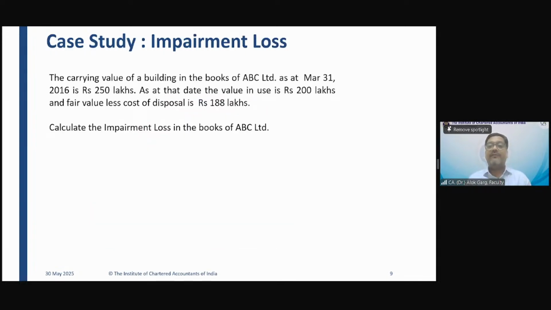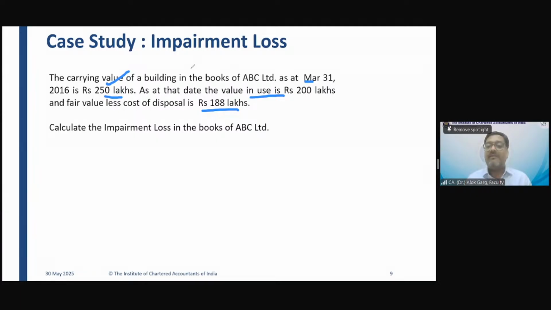The carrying value of a building in the books of ABC Limited as on 31st March 2016 is 250 lakhs. The value in use as on that date is 200 lakhs and fair value less cost to disposal is 188 lakhs. What is the recoverable value in this case? Carrying value is 250. Value in use is 200. Fair value less cost to disposal is 188. What is the recoverable value? 200 lakhs is the recoverable value.